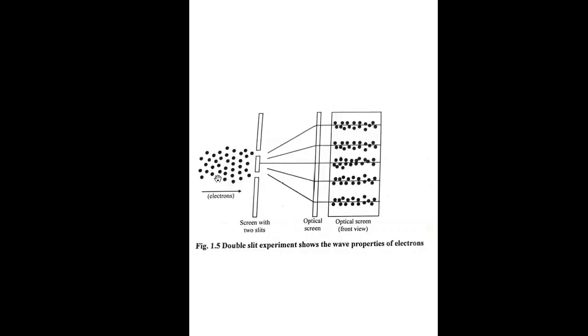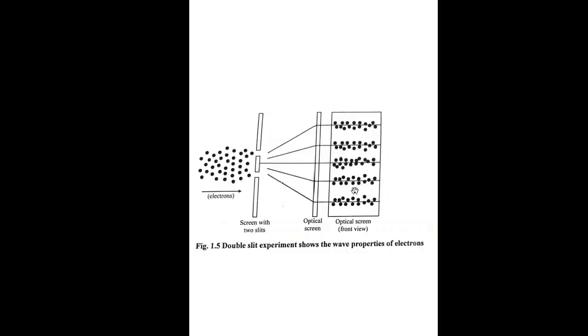This is the optical screen from the front view. In another figure, only two straight lines are available. In this figure, a number of straight lines are produced. The electrons enter these two holes. This means the electrons have wave-particle duality, just like photons, in agreement with de Broglie's hypothesis discussed previously.